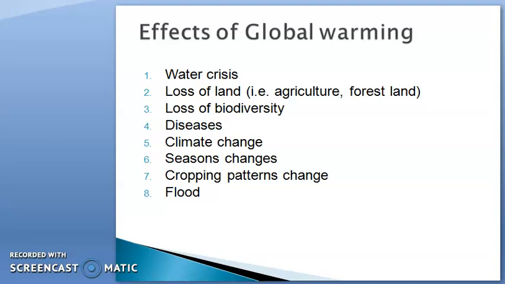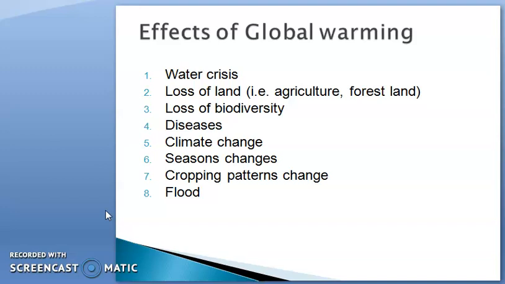Next one is the flood. Obviously the water resources may be affected, and then the glacier will melt, so the floods will increase in rivers and the sea level will increase. So these points will be shown, and they are happening. These points are happening in most areas of the world, in countries, through global warming. So the question raised is, how can we control global warming?